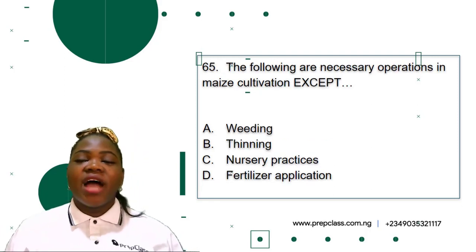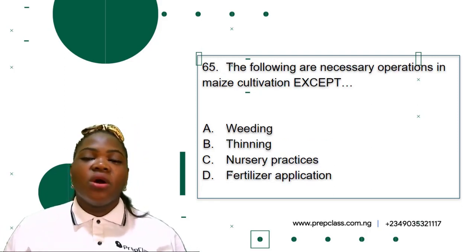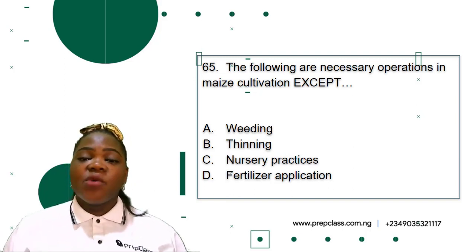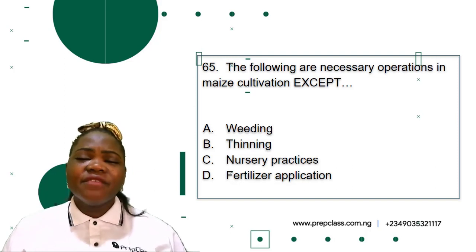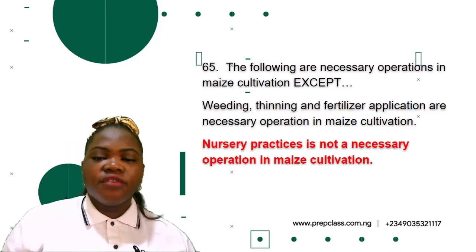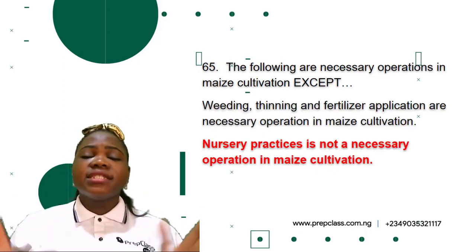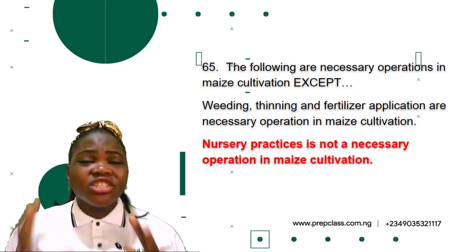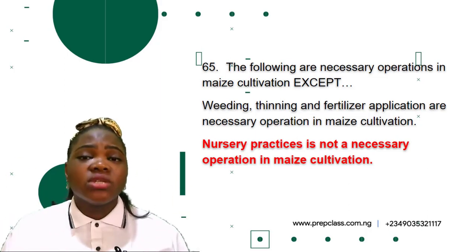Now, question 65. The following are necessary operations in maize cultivation except dash. A. Weeding. B. Thinning. C. Nursery practices. D. Fertilizer application. So, which of the following options is correct? First of all, what is weeding? Weeding is the removal of unwanted plants. So weeding is a necessary operation in maize cultivation.